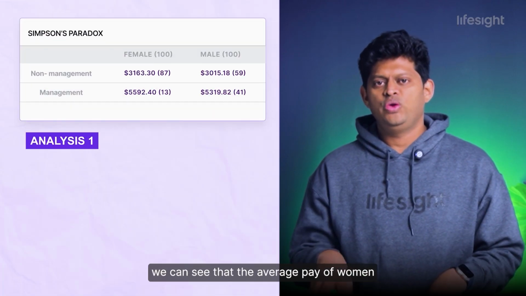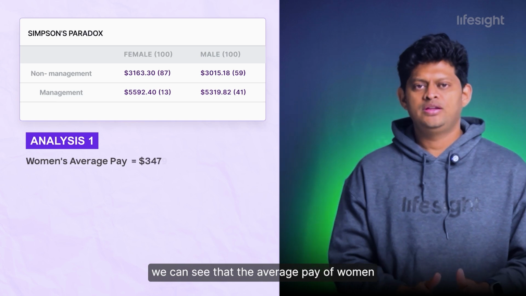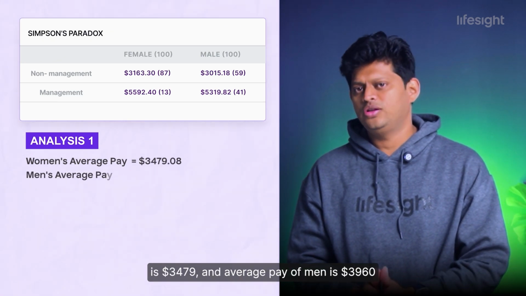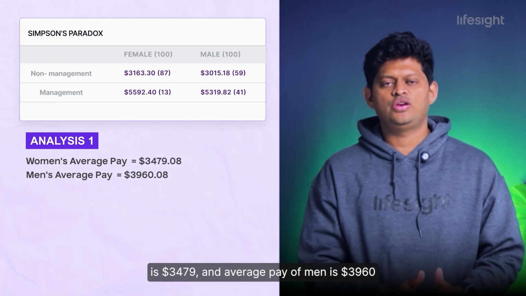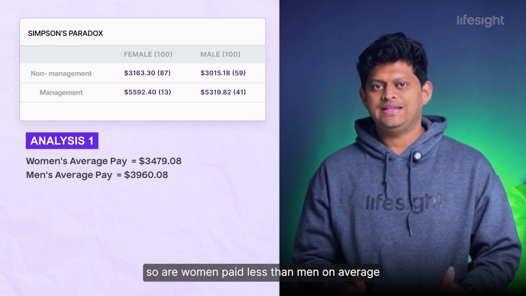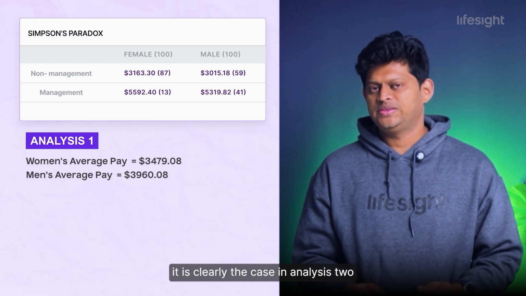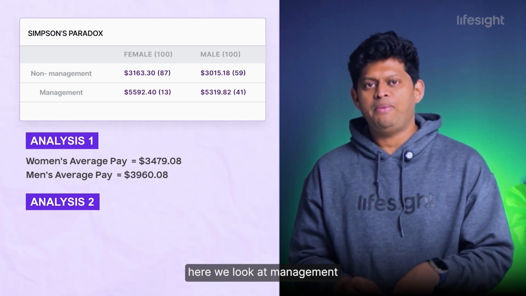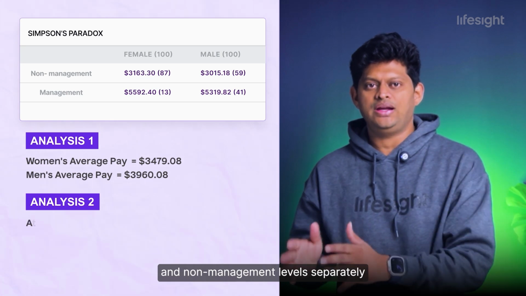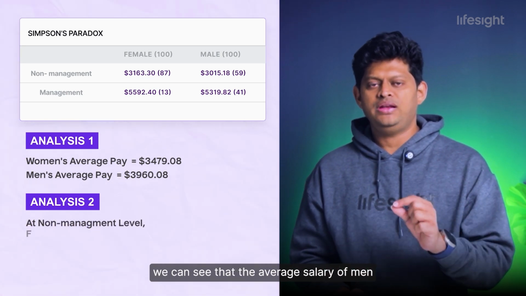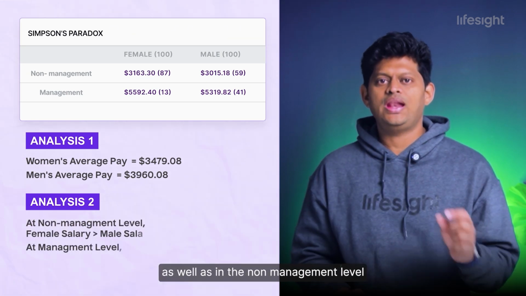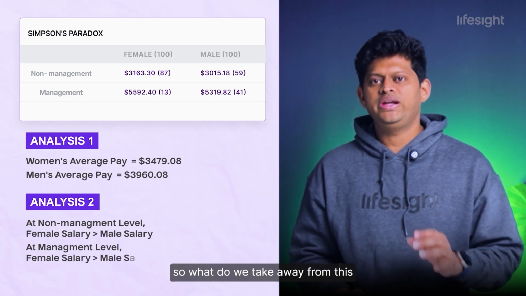In analysis 1, we can see that the average pay of women is $3,479 and average pay of men is $3,960. So are women paid less than men on average? It's clearly the case. In analysis 2, here we look at management and non-management levels separately. We can see that the average salary of men is less in management level as well as in the non-management level. So what do we take away from this?